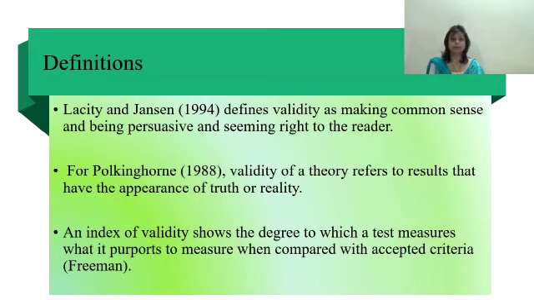Lacey and Jensen in 1994 define validity as making common sense and being persuasive and seeming right to the reader. For Polkinghorne in 1988, validity of a theory refers to results that have the appearance of truth or reality. An index of validity shows the degree to which a test measures what it purports to measure when compared with accepted criteria. This definition has been given by Freeman.